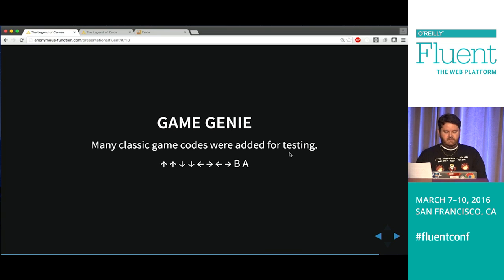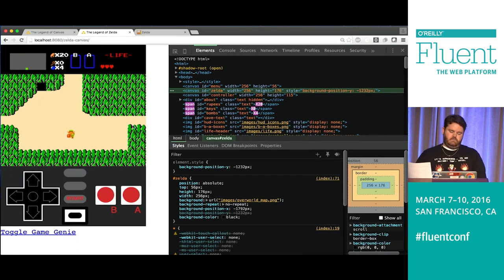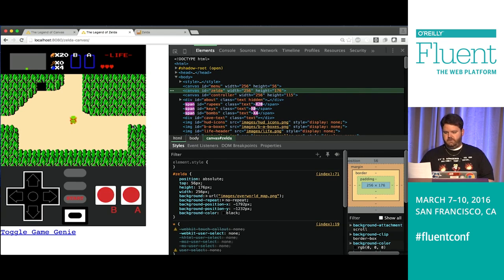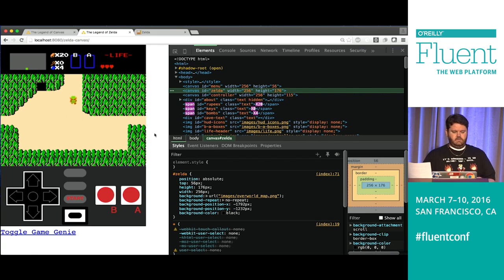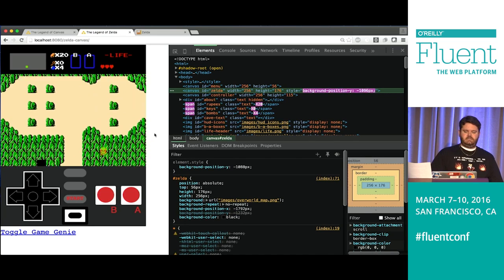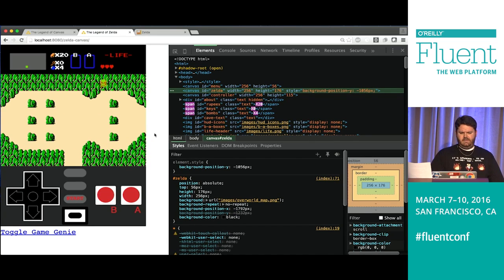So I try to do the same thing with my game, but instead of using cheats from the controller input, we have the DOM to work with. So some of the stuff we'll show off here is I have a flag that turns off collision. So say, okay, I don't actually want that at all. So I'm just going to walk through these rocks, and you can't stop me.